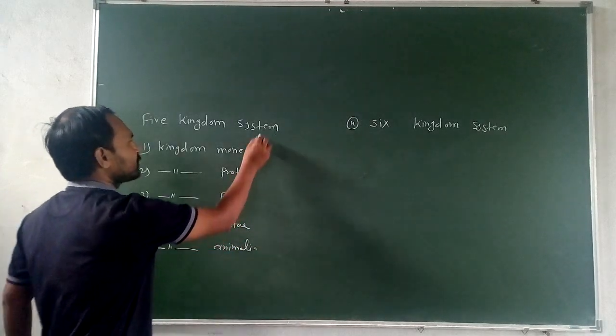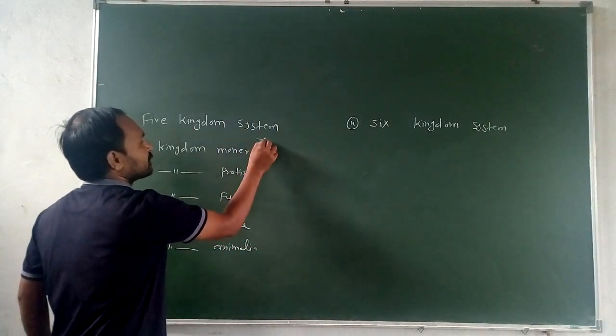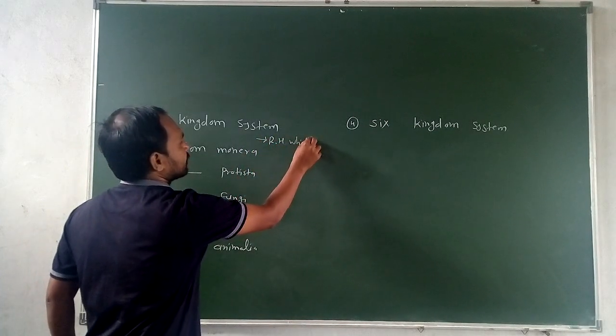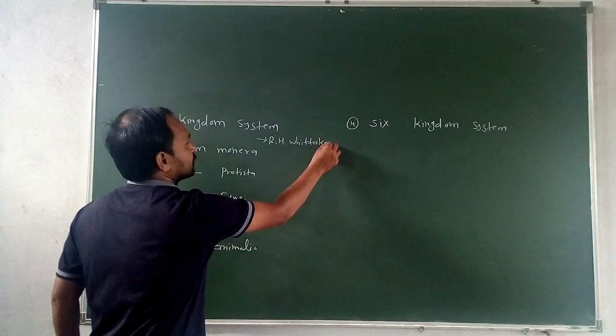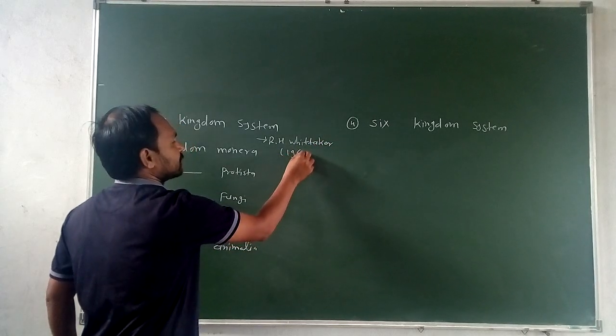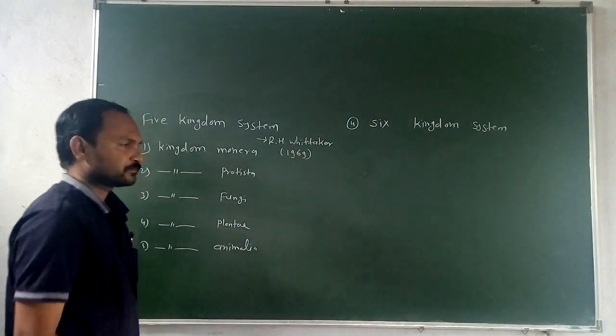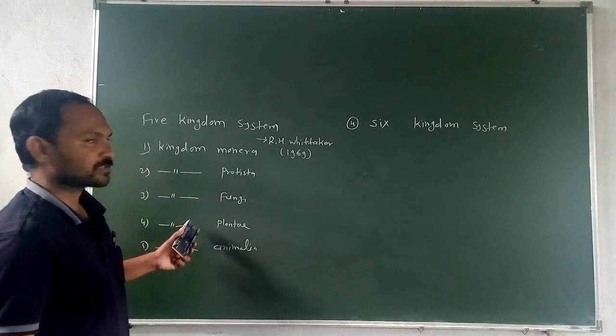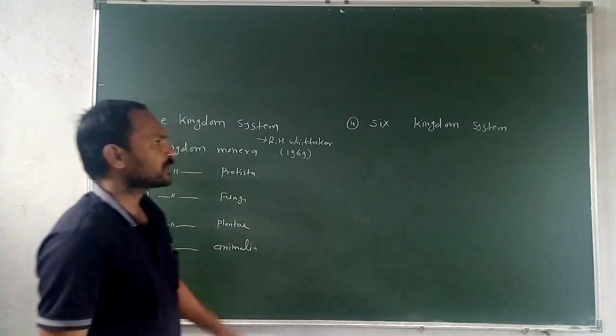This kingdom system was proposed by the scientist R.H. Whittaker in 1969. We will study these kingdoms in detail. After that, there is also the six kingdom system.